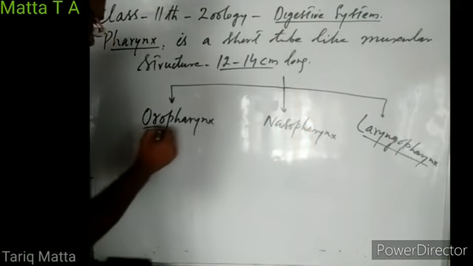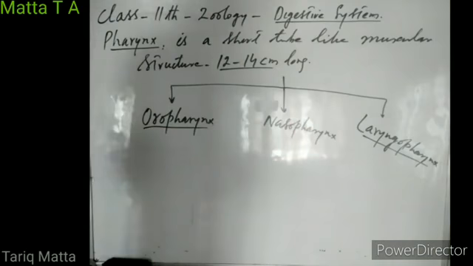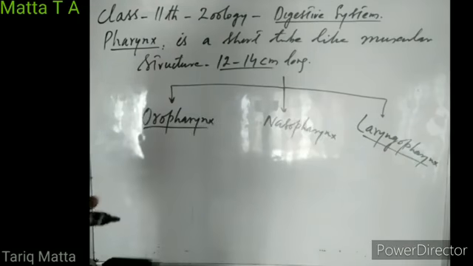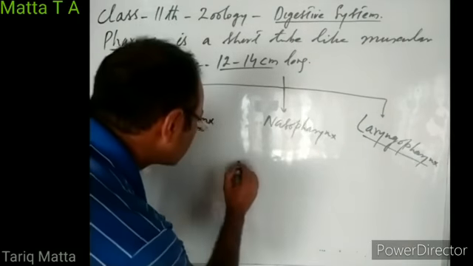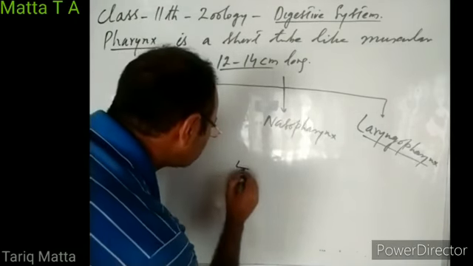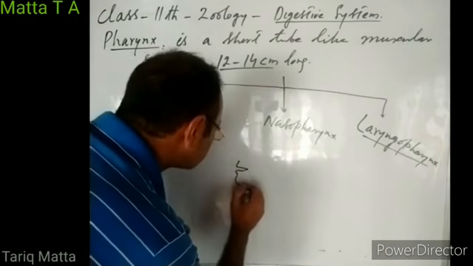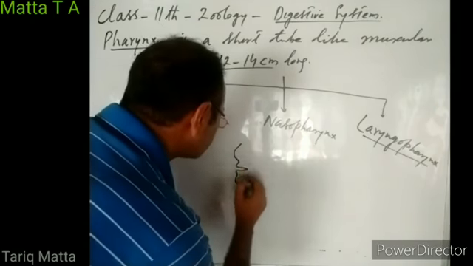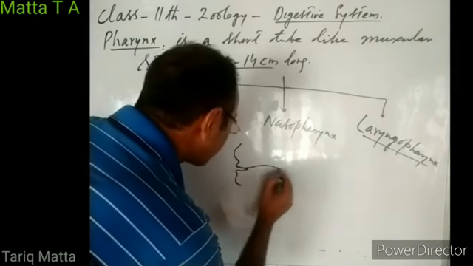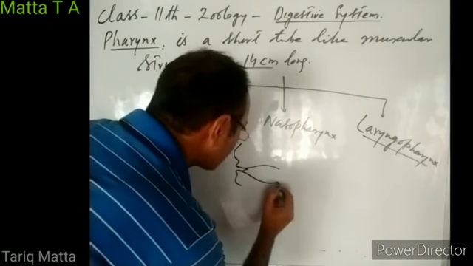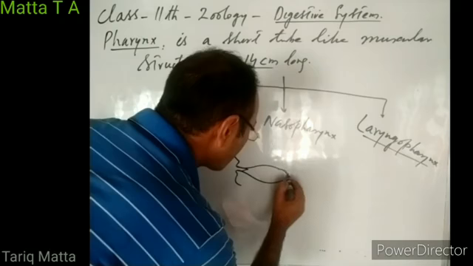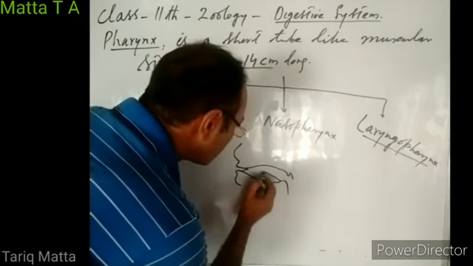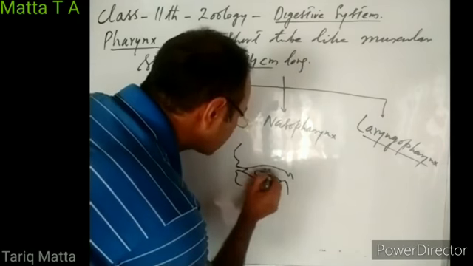This oropharynx is the part of pharynx which is just behind the buccal cavity. So if this is our mouth, this is the buccal cavity.